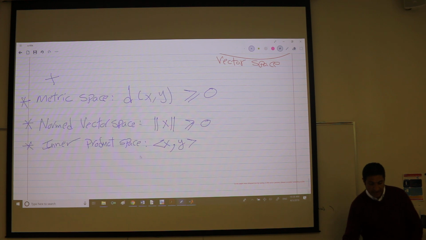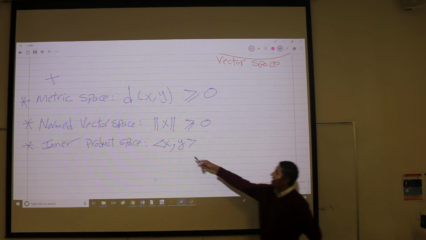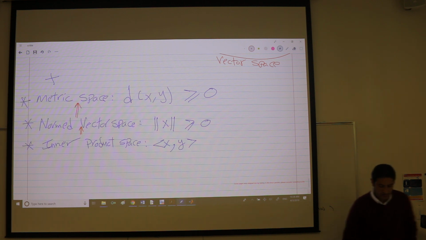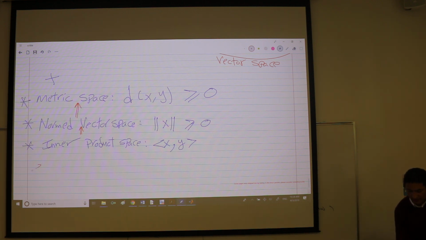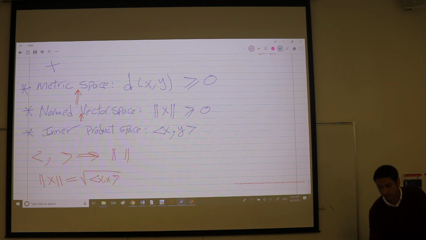So actually, this guy is the higher thing. So if it's an inner product space, it's also a normed vector space. And if it's a normed vector space, it's a metric space. How? Because if I have inner product, actually this induces a norm. How's that? I can define the norm of any vector x as the square root of the dot product of x with itself, right? And this is actually the way we define it for Euclidean space.